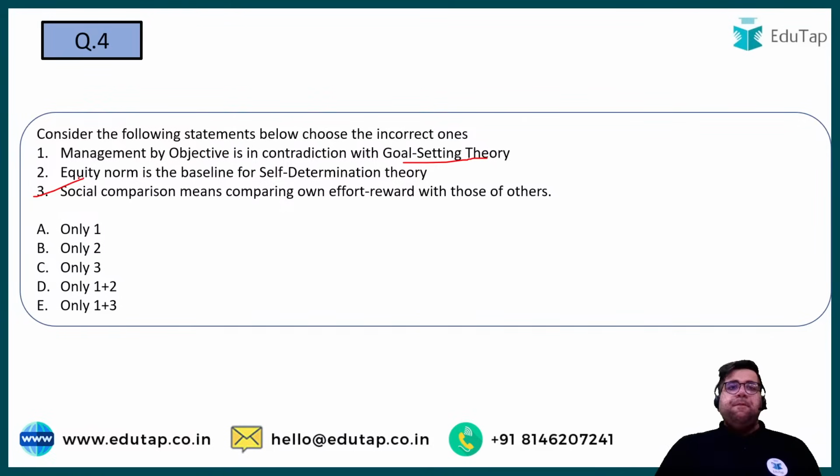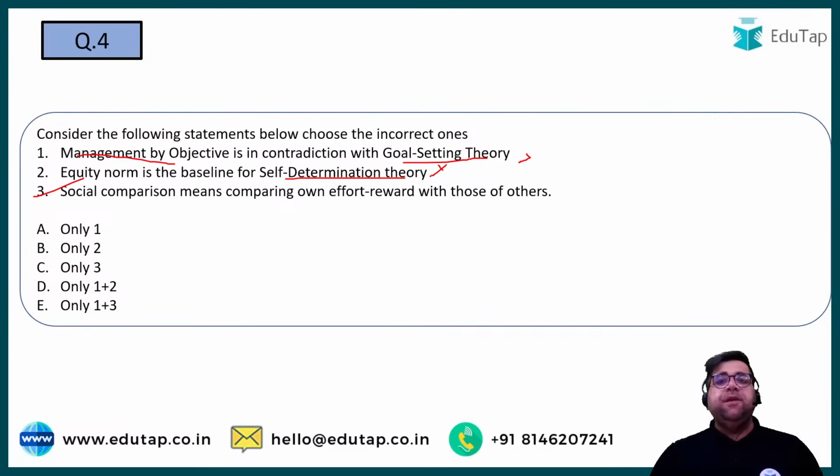The fourth one, management by objective is in contradiction with goal setting theory. This is incorrect, because definitely management by objective is in parlance with, and connects to, goal setting theory. Right, so this statement is incorrect. Equity norm is the baseline for self-determination theory. No, equity norm was in Adams' equity theory.